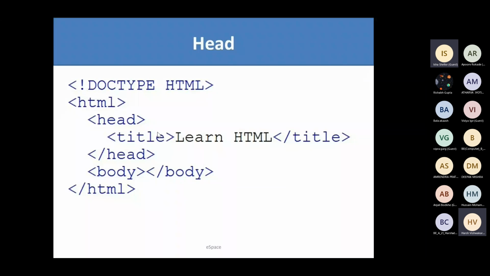The head tag contains details about our page, like what will be the title of our page, what are the links we are going to embed in our page, what will be the meta description of our page, and all the stuff that describes our page, not what we display in our page. The things that describe our page are defined under the head tag. So as you can see, there is some title over any page. That title is defined using the title tag inside the head tag. So I hope I am clear at this point till now.